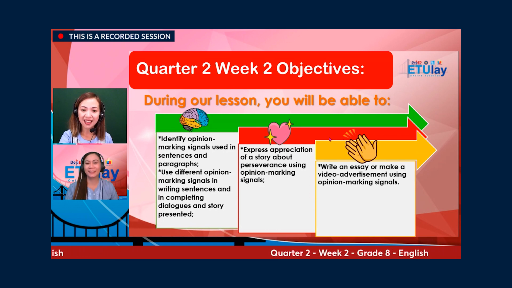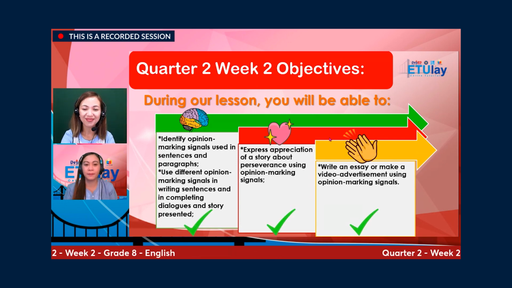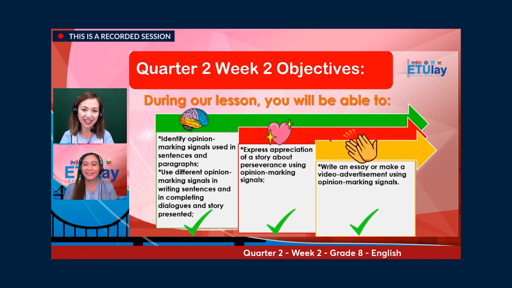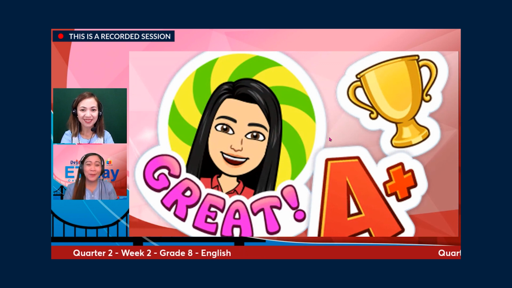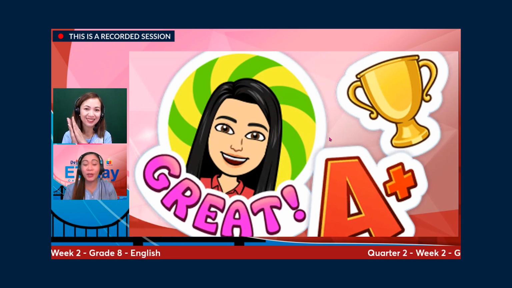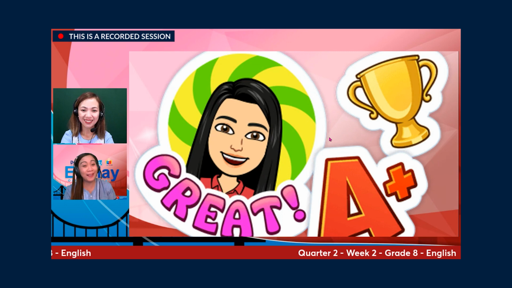And write an essay or make a video advertisement using opinion marking signals. Congratulations, dearest learners! We were able to attain our objectives for today. Great job, everyone. You got grade A plus for this lesson.